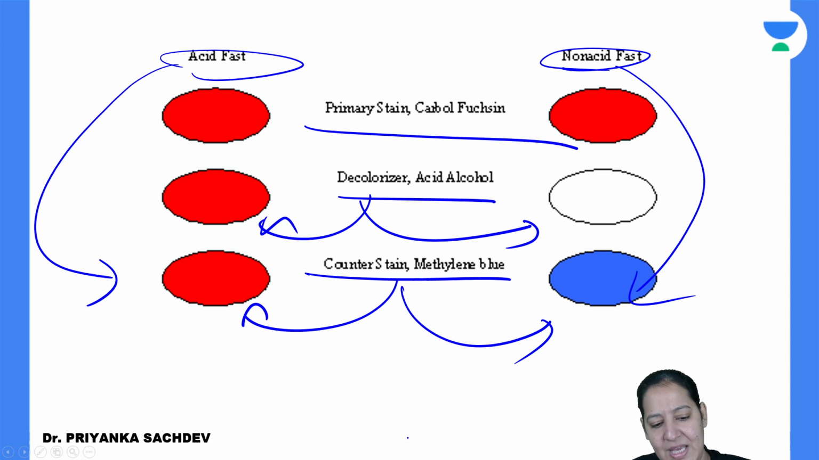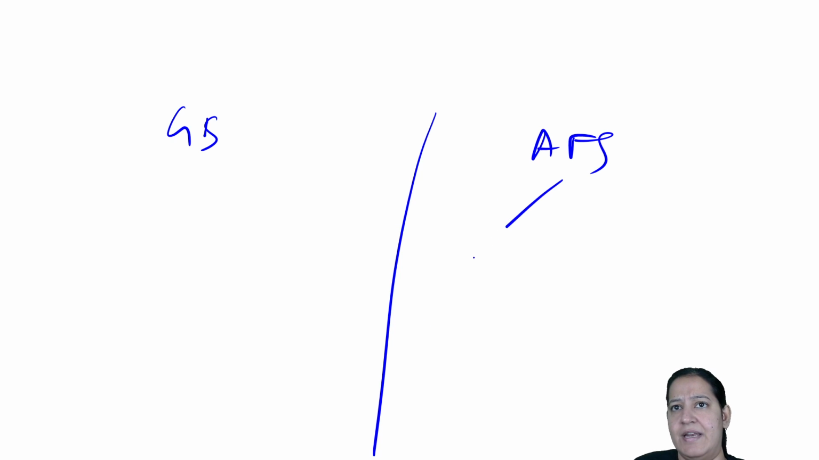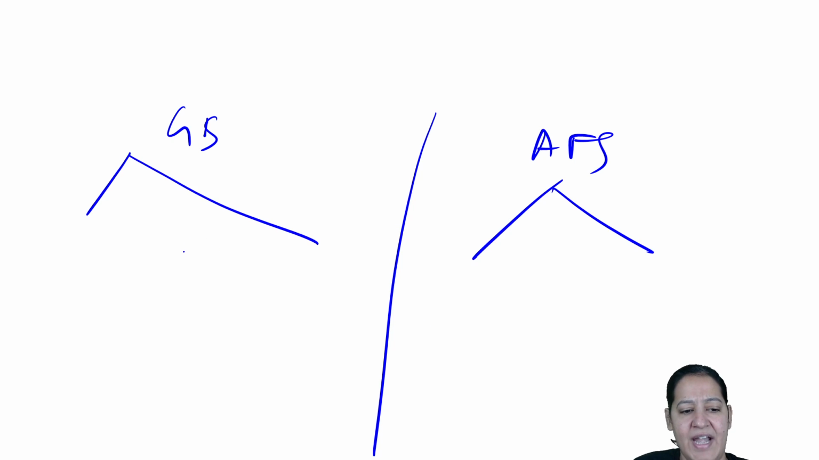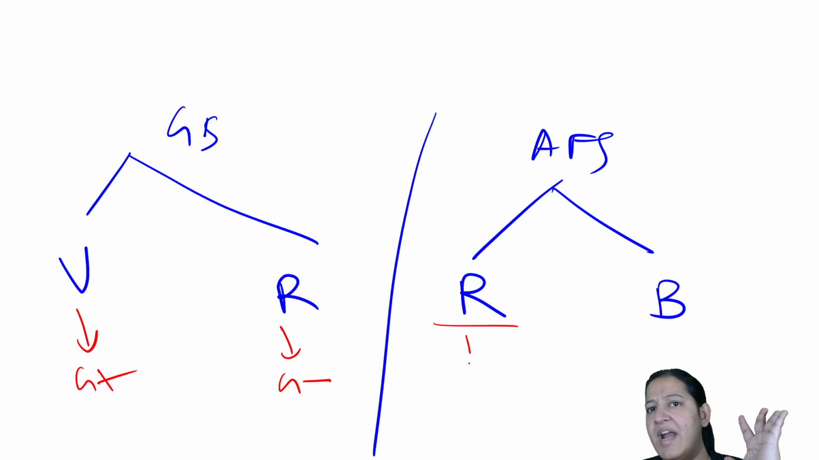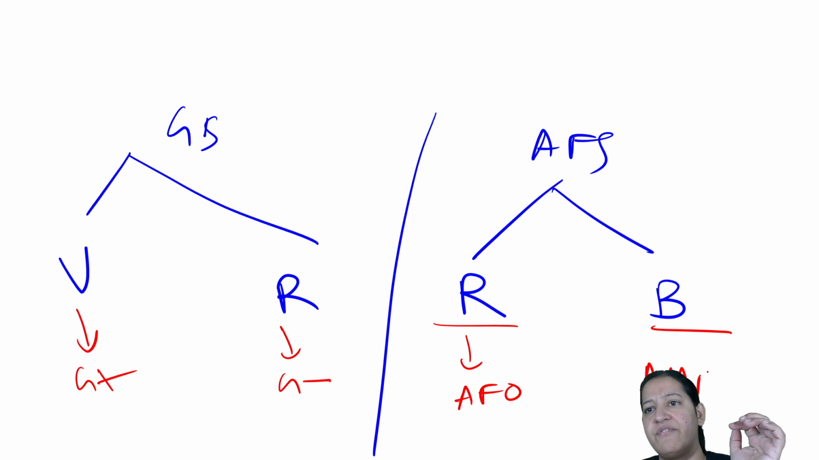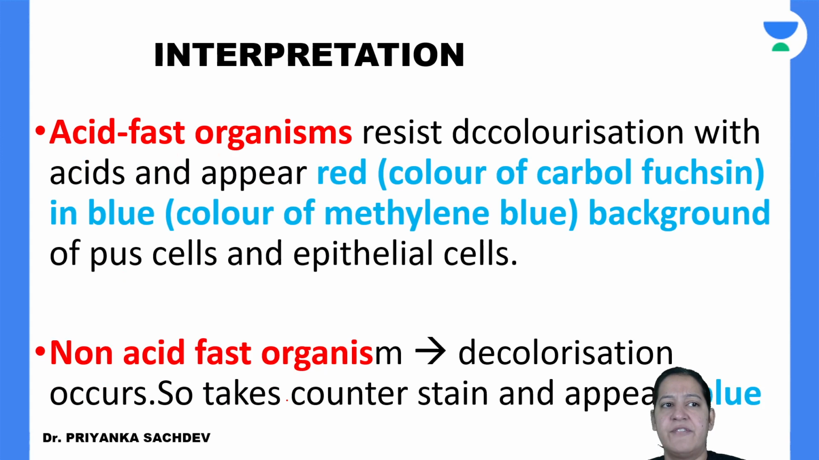So the summary is that in gram stain, the ones which are violet in the end are gram positive, and the ones which are red are gram negative. In acid fast stain, the ones which are red are acid fast organisms, and the ones which are blue are non-acid fast organisms. This is the summary. And here the difference is in the mycolic acid in the cell wall.